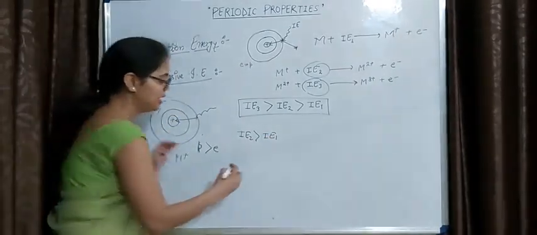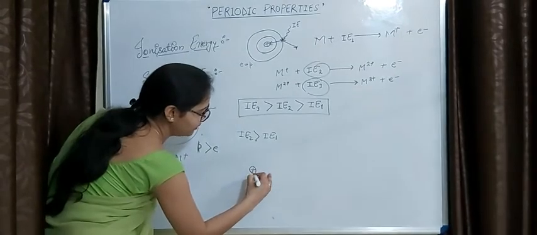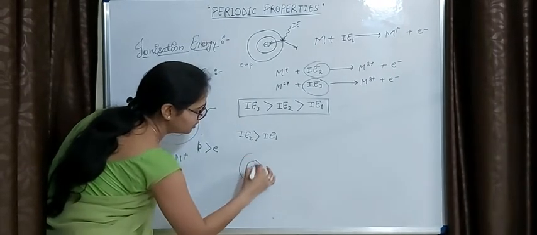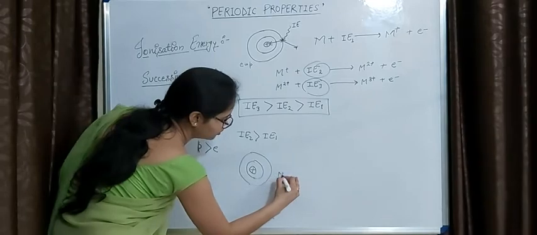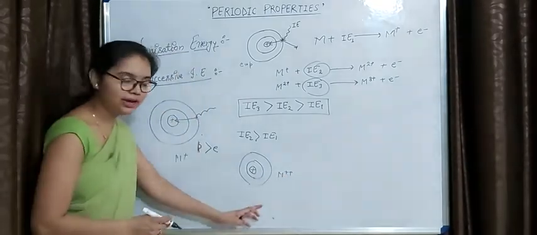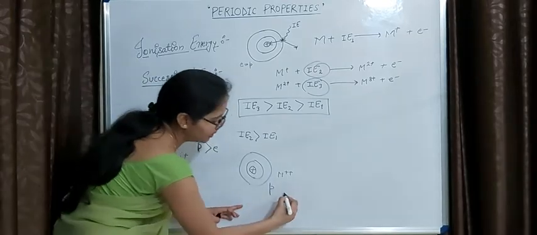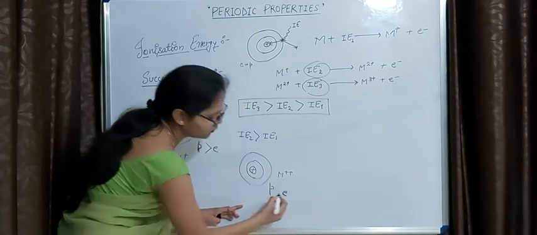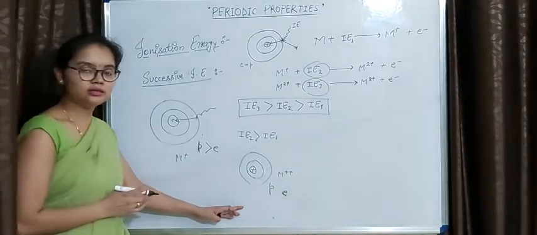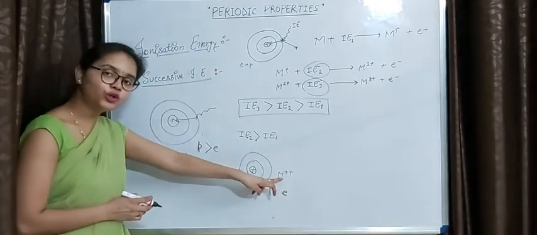Now similarly, if we talk about the dipositive ion, again the number of protons remains the same, but the number of electrons is less, as it is formed by the loss of 2 electrons.